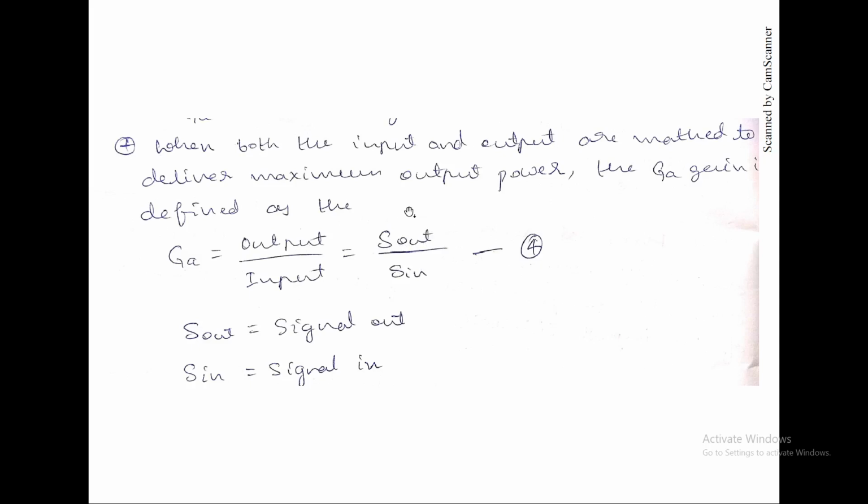The signal out is the signal that is generated out from the transmitter, and S in is the echo signal that is taken by the receiver. So the ratio between S out and S in is the available gain.